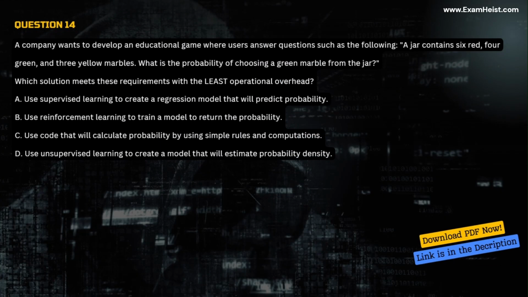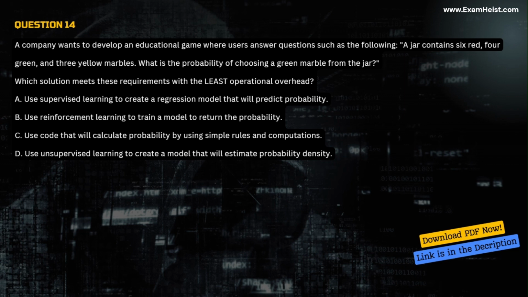Question 14. A company wants to develop an educational game where users answer questions such as the following. A jar contains 6 red, 4 green, and 3 yellow marbles. What is the probability of choosing a green marble from the jar? Which solution meets these requirements with the least operational overhead?